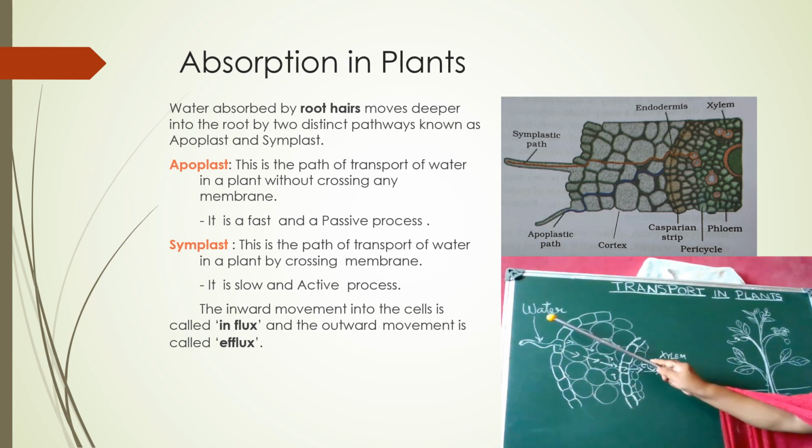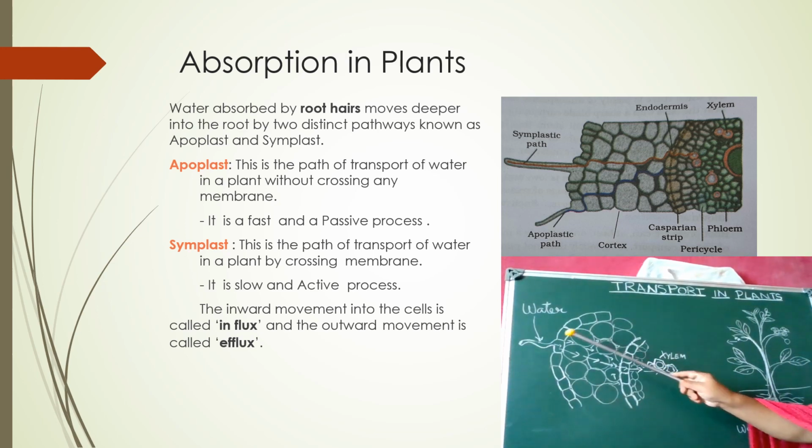That means after entering the root hair, the water passes through the cells where there are intercellular spaces. Only through intercellular spaces does the water continuously move, and at last it reaches the xylem. But the endodermis is there, and the water cannot pass through the Casparian thickenings of the endodermis. It just gets collected over here, and due to osmosis it enters the endodermis cell, and at last it reaches the xylem.